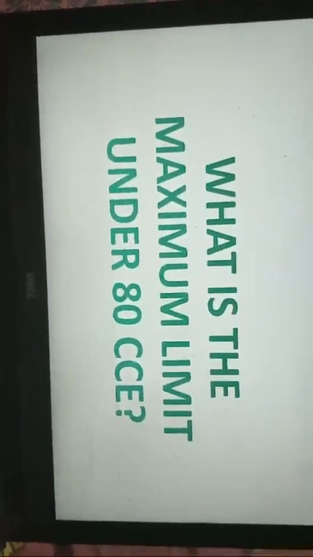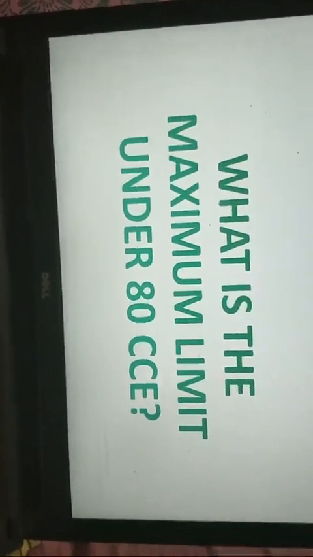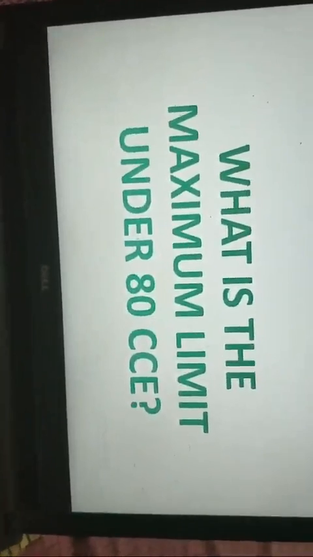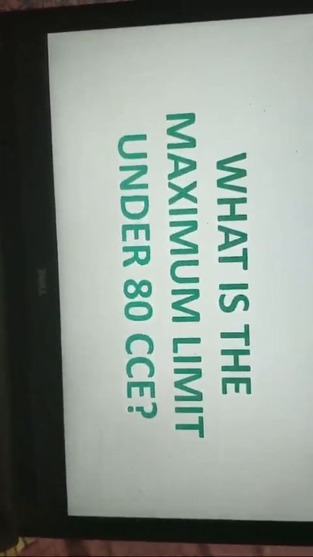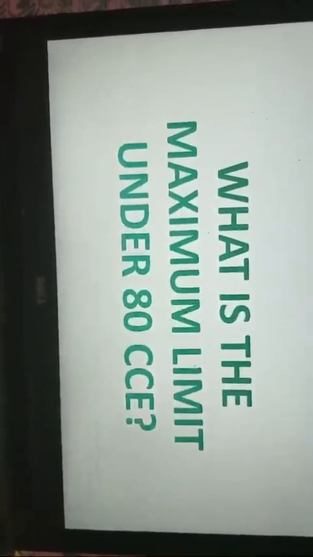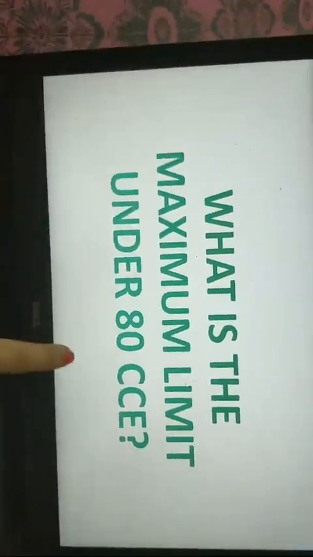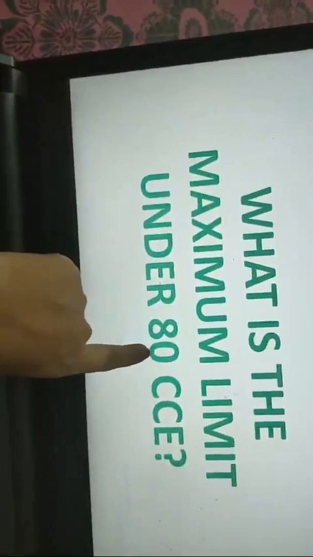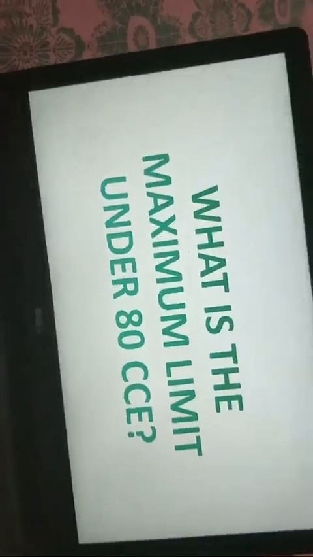Can you all tell me which are the three sections which this 80CCE is covering? Yes, I have 80C, 80CCC and 80CCD. Yes, all of you are really fast. That's exactly the right answer.